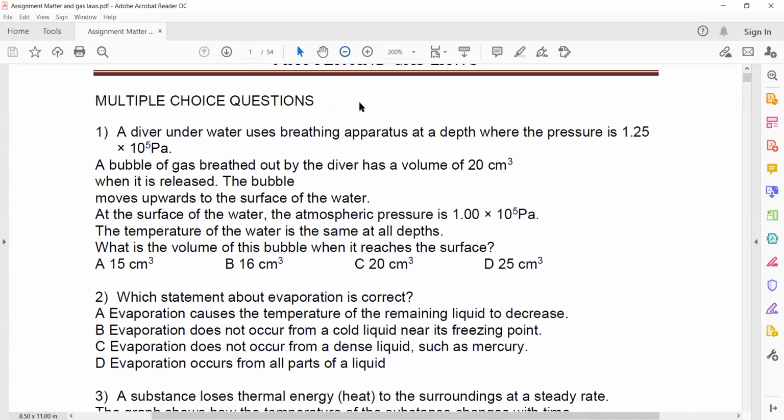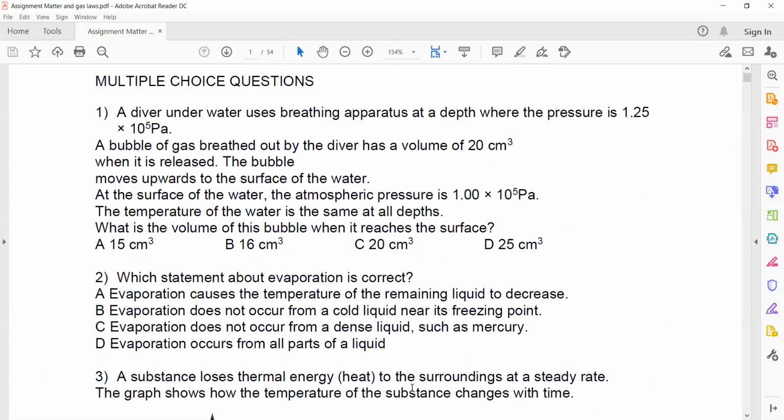Here in this question, you can see a diver who is underwater. He's using a breathing apparatus at a depth where the pressure is 1.25 exponent 5. The diver releases an air bubble.